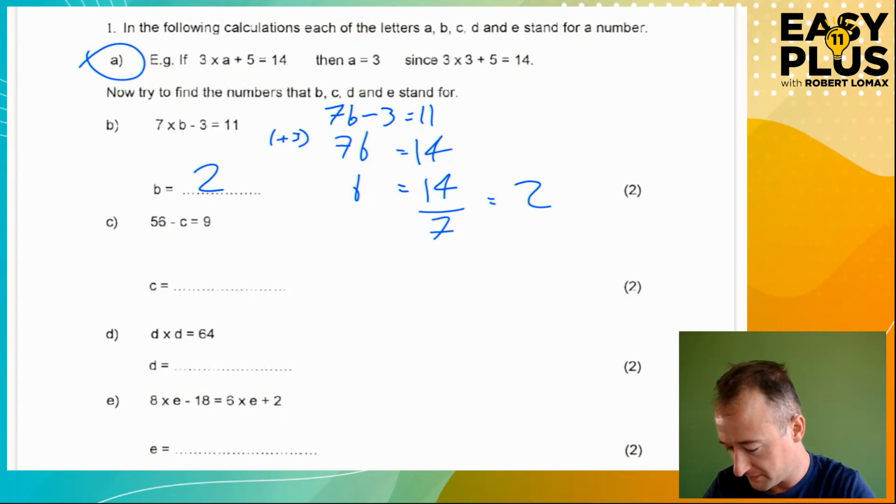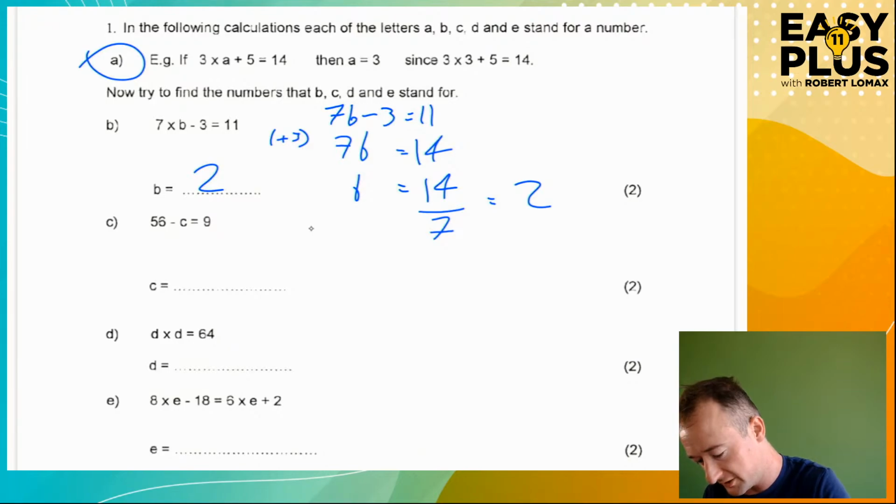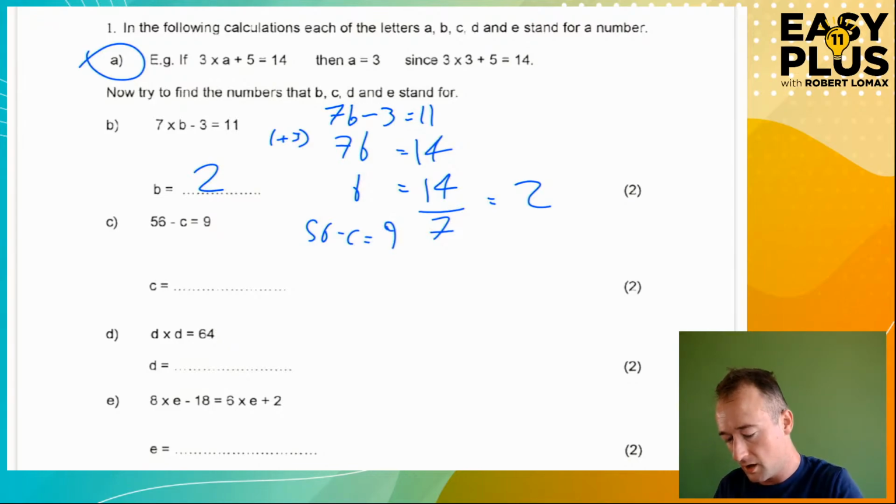Right, next one. 56 minus c equals 9. That took up a lot of space, but this one will take up less space, I think. 56 minus c equals 9. Okay. I don't like having a minus c. It's difficult to work with. How do I get rid of a minus c?